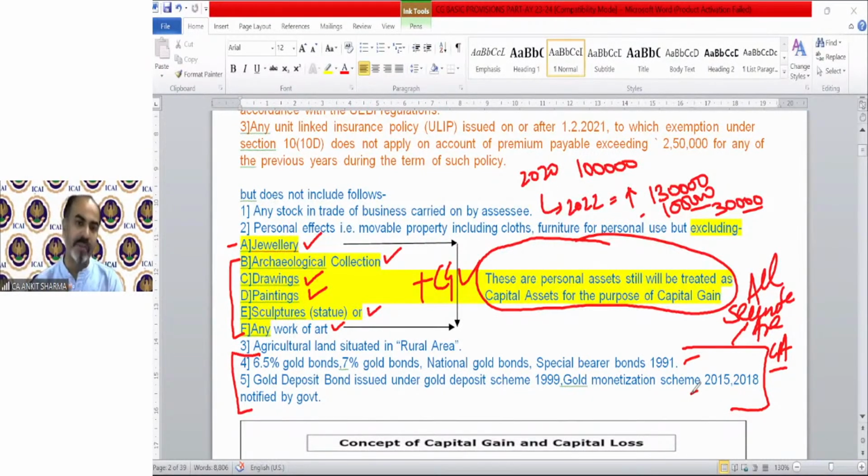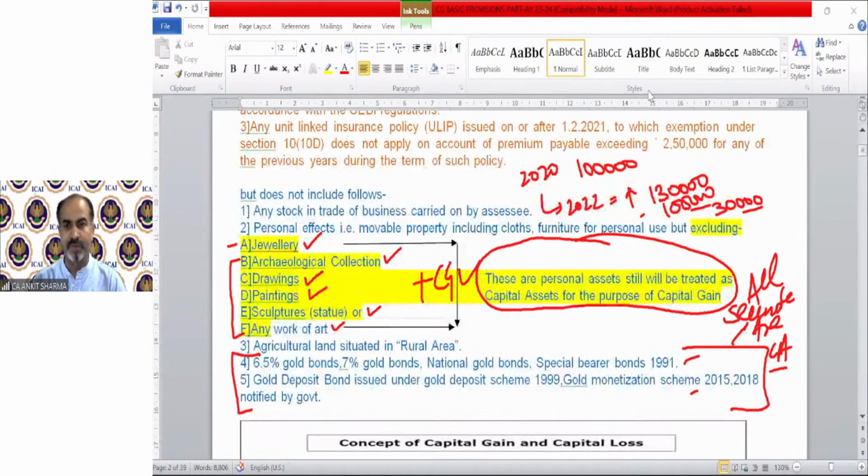But these points number 4 and 5 bonds are not capital assets. That is 6.5% gold bond, 7% gold bond, national defence gold bond, special bearer bond, etc., and gold deposit bond issued under gold deposit scheme, gold monetization scheme, etc., notified by the government. So these are not capital assets. So we just need the definition of capital asset.